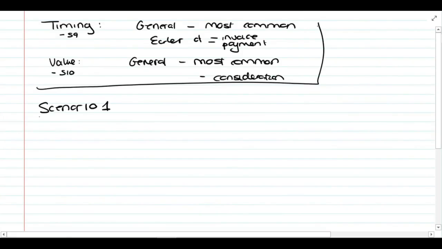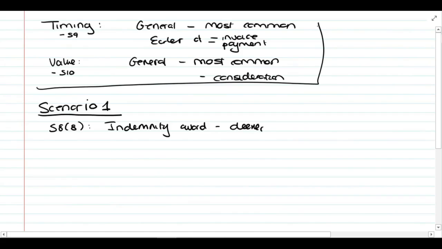and guys, I'm not going to write out all of it. There is a detailed discussion question. I'm just going to try and show you what we would discuss. So the first thing that you would have to discuss in this case is why we are doing VAT on this, and that would be because section 8.8 tells you that an indemnity award is a deemed supply of services.